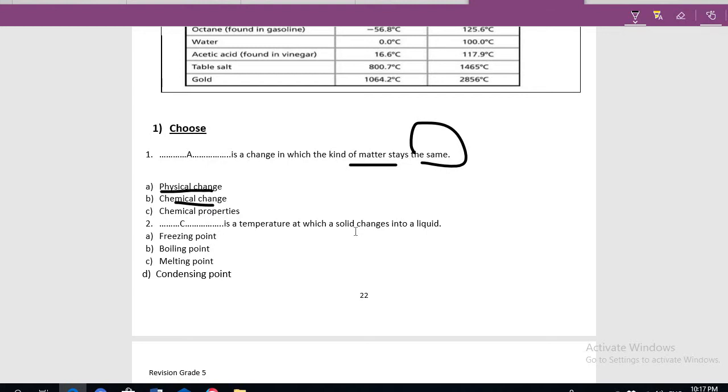It is the temperature at which solids change into liquid. When a solid, like ice, changes into liquid, this process is called melting. So it is the temperature at which solids change into a liquid. This is called the melting point.